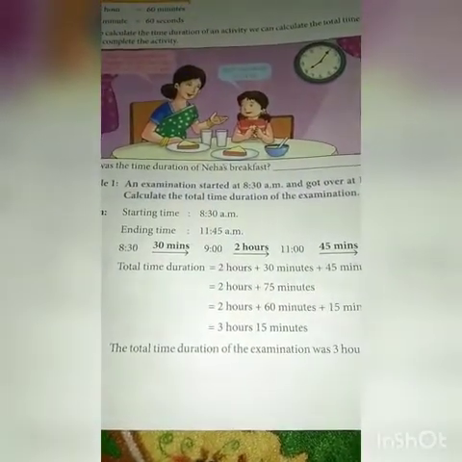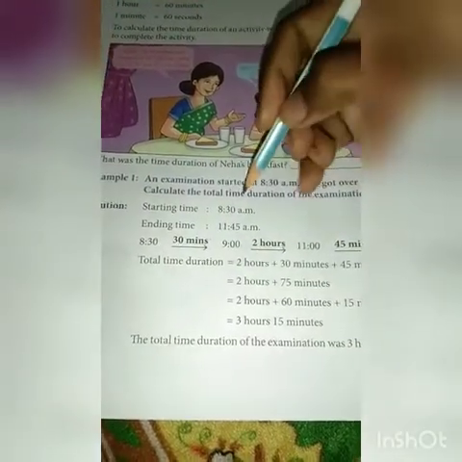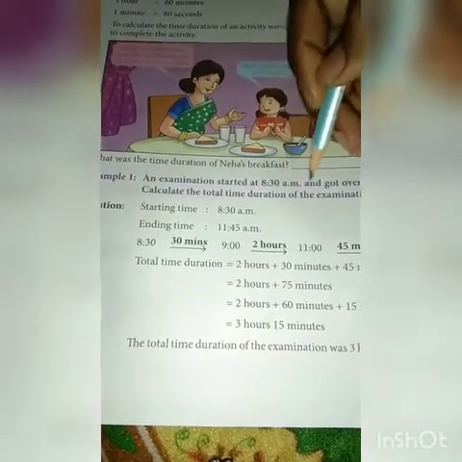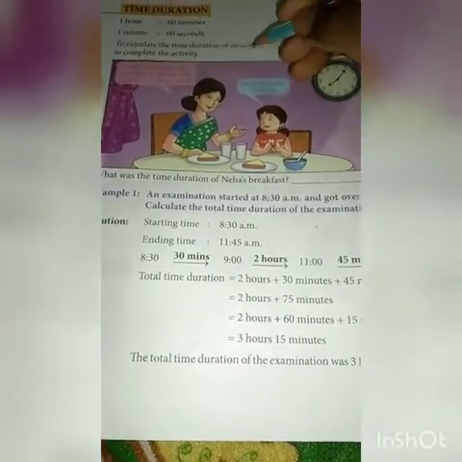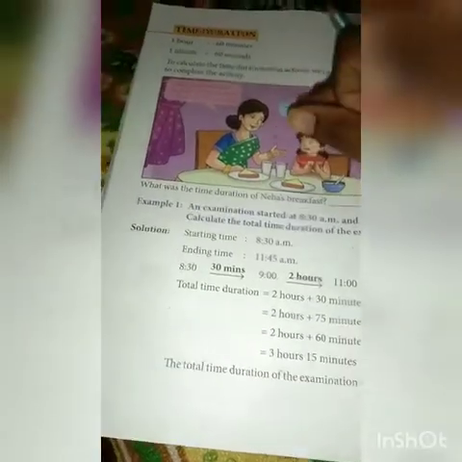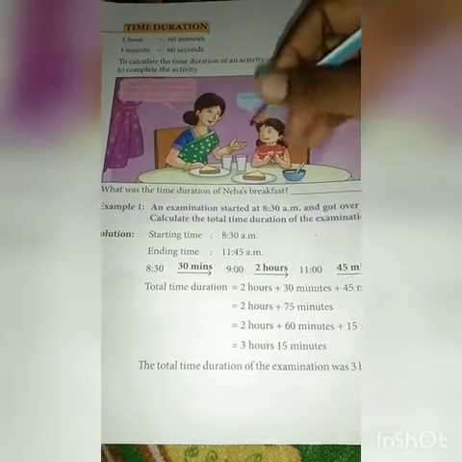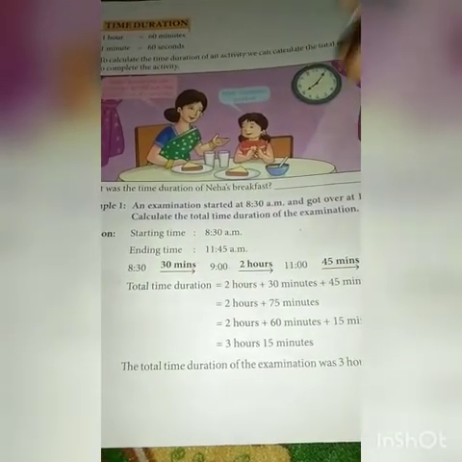Clear? Now your today's classwork will be, you will do this example by yourself without seeing in the book, and your homework will be that you will read very carefully this page number 182, and from tomorrow we will start exercise 10A, which is given on page number 183.